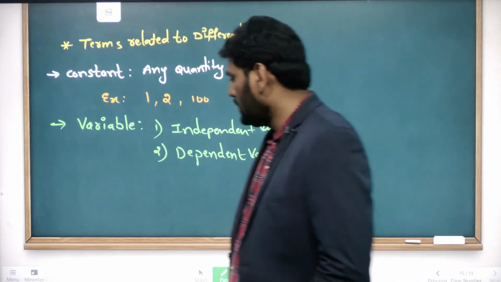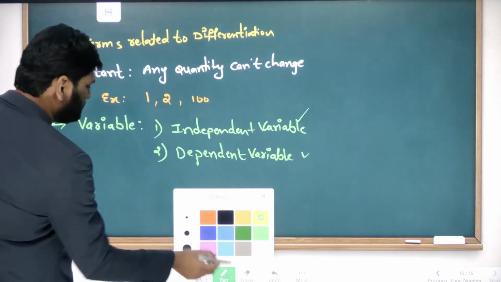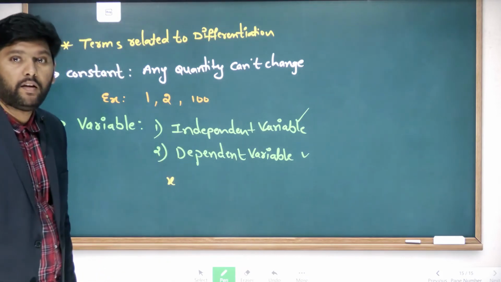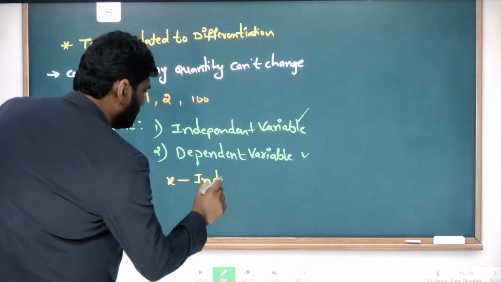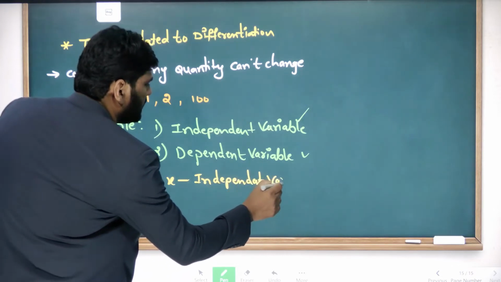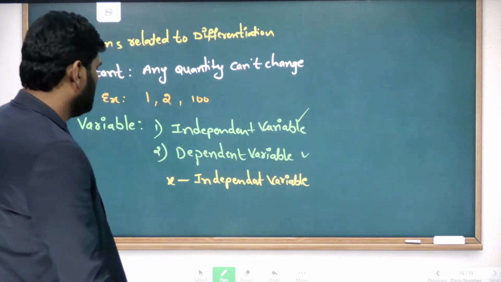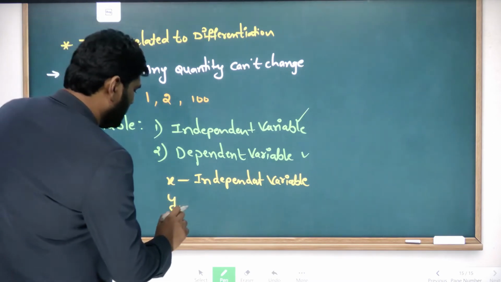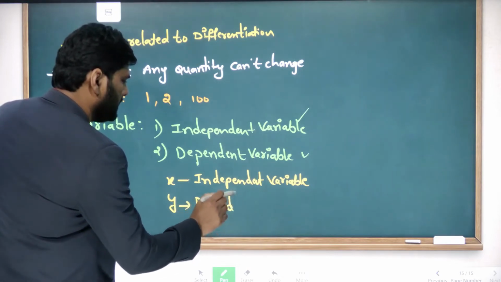For example, x is a variable, that is the independent variable. Next, y is a dependent variable.